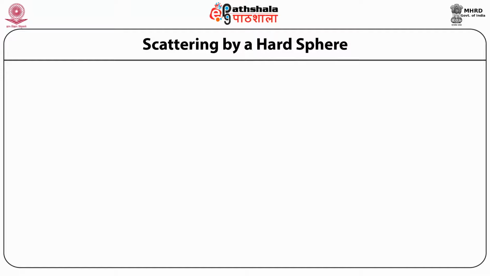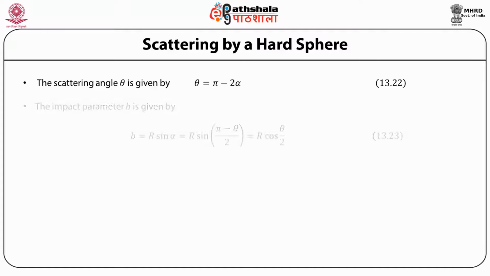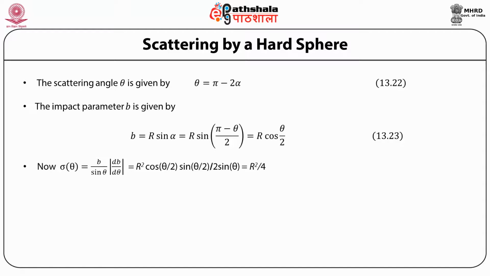Again, referring to the figure, the scattering angle theta is simply given by pi minus 2 alpha, and the impact parameter b is R sine alpha. Substituting for alpha in terms of theta, the impact parameter b becomes R cosine theta by 2. Now sigma(theta), the cross section as a function of theta, is b by sine theta times db by d theta.